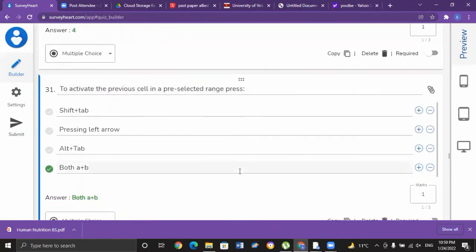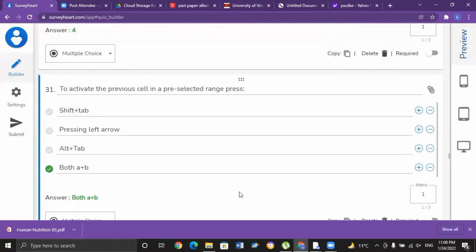To activate the previous cell in a pre-selected range, press. While working in MS Excel, which of the following keys could be used in order to activate the previous cell in a pre-selected range? We can use Shift plus Tab. We can also use the left arrow to move to the previous cell in a pre-selected range. So both A and B are correct for MCQ number 31. That is D, both A and B are correct.